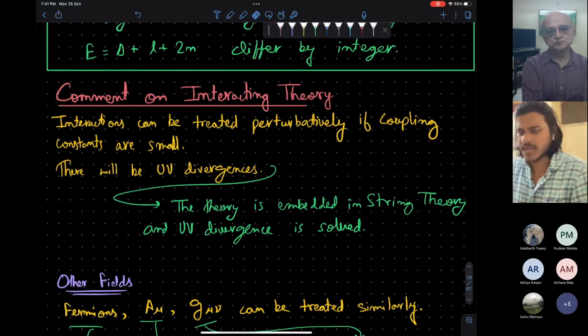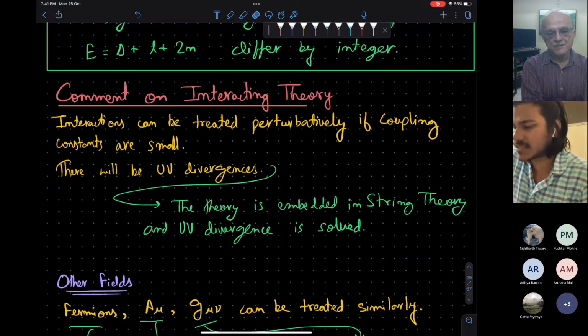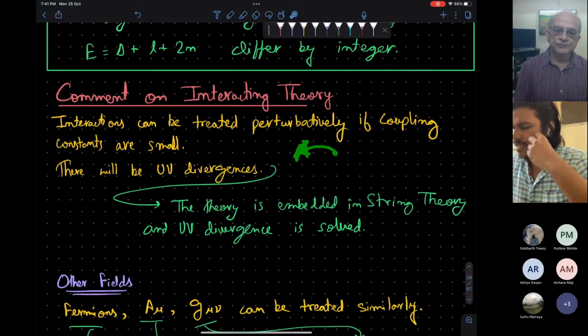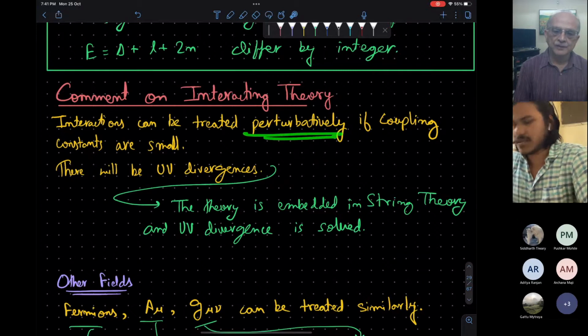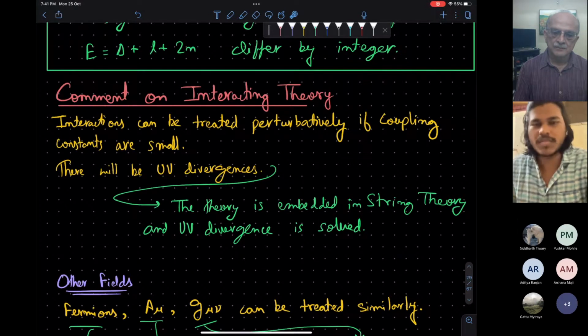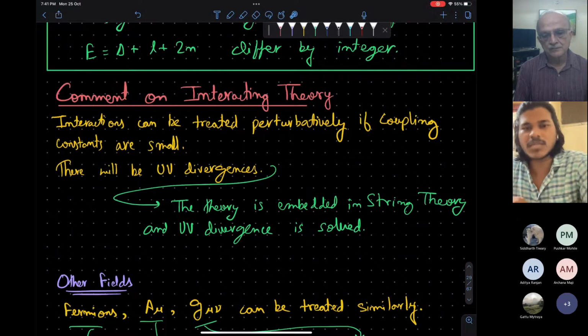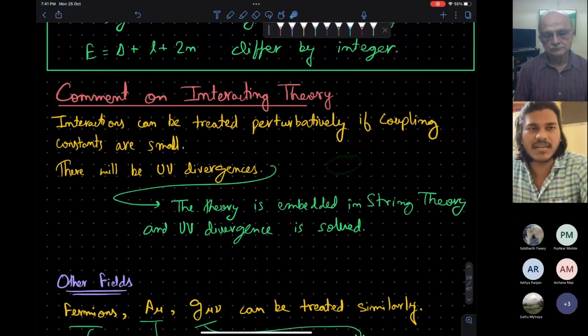When we do the interacting theory, if we put interaction between fields, or between this field and gravity, then it can be taken into account by perturbative techniques as long as the coupling constants are small. But usually we will face UV divergences. To overcome this, what people do is embed this theory in string theory. That is done in some way. And why does string theory solve the problem? Because string theory naturally has a UV cutoff, that is the string scale.